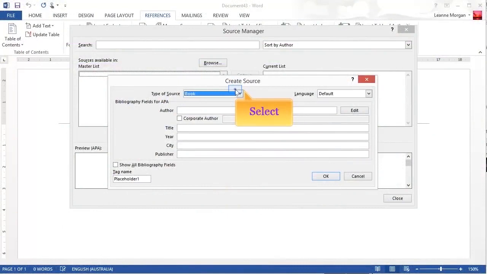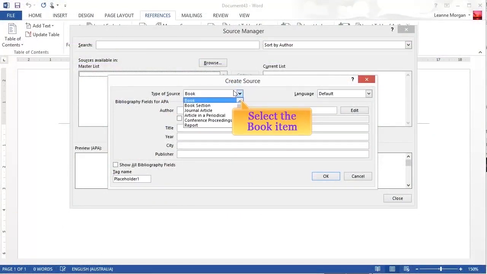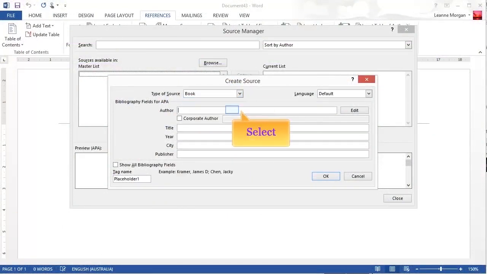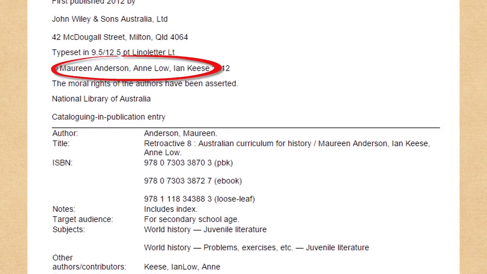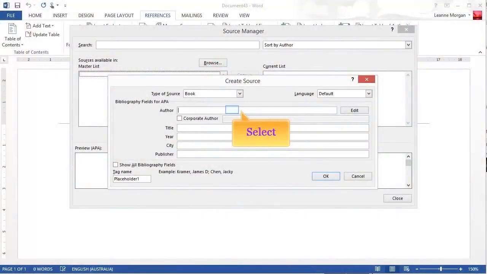You will need to look in the first couple of pages of the book you wish to reference for a page which looks something like this. This page gives you all the details that you need. First, find the author or authors of the book. In this case, there are 3 authors. You must include the names of all authors separated by a semicolon.